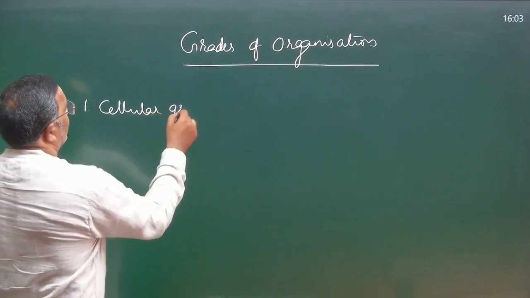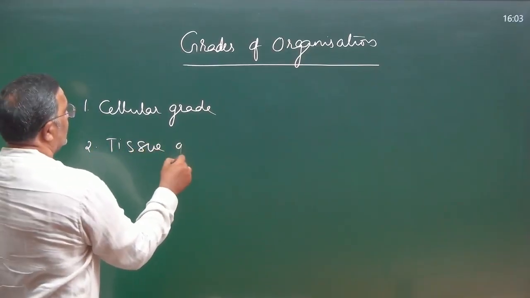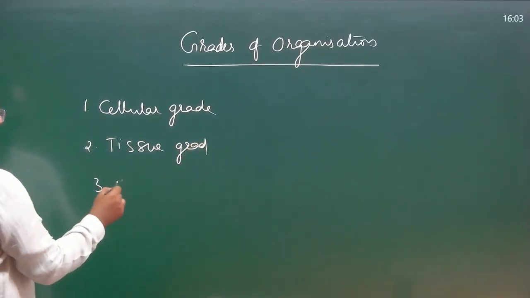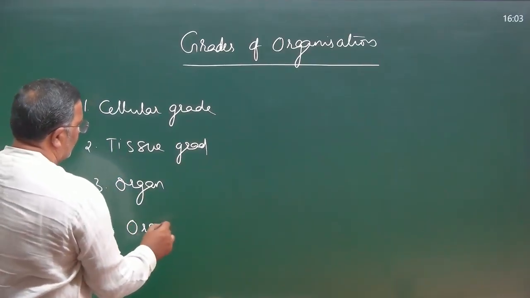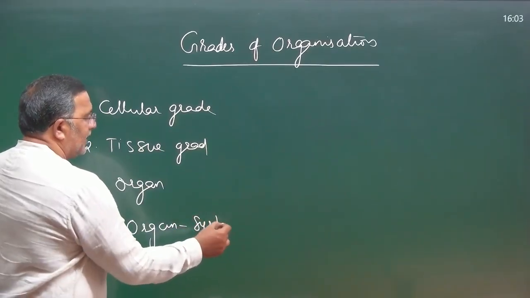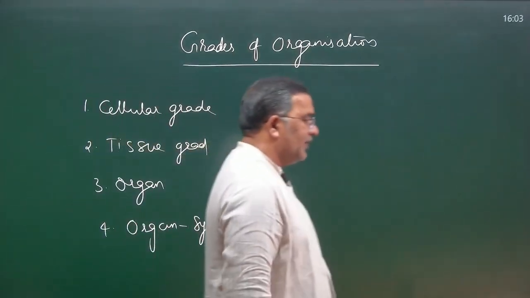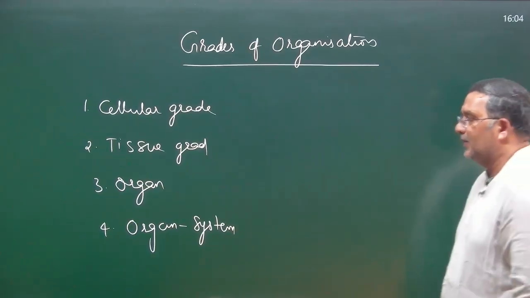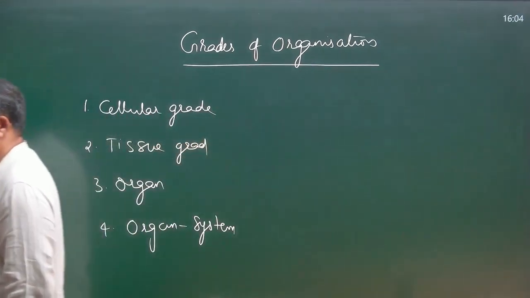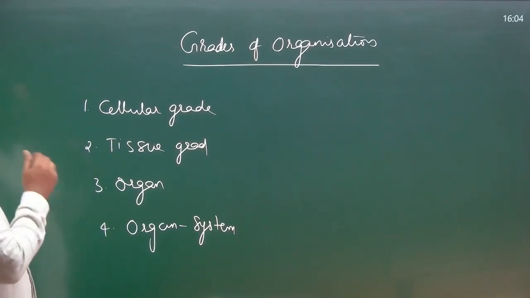So, we have four types of organization: cellular grade of organization, tissue grade of organization, organ grade of organization, and organ system grade of organization. Okay. So, in this frame our total Kingdom Animalia needs to be fixed. That means all the phyla we took, from Porifera to Chordata, need to be fixed here.